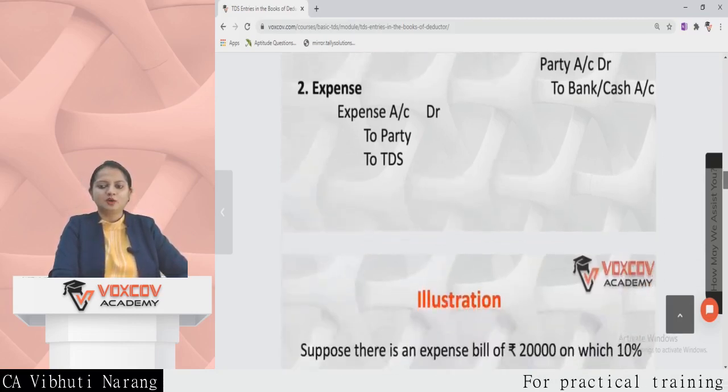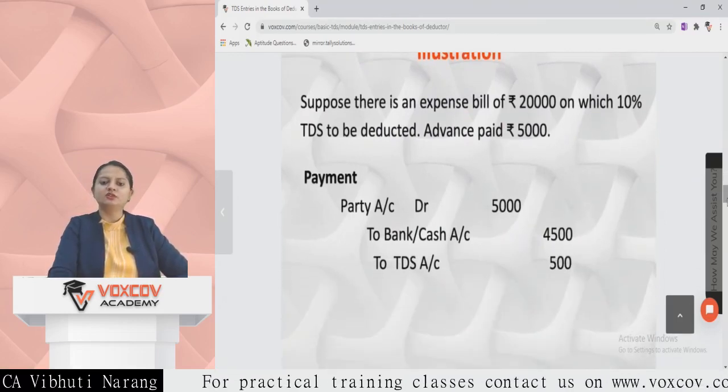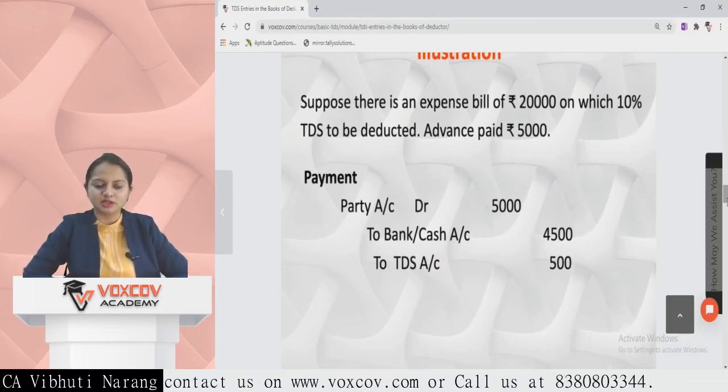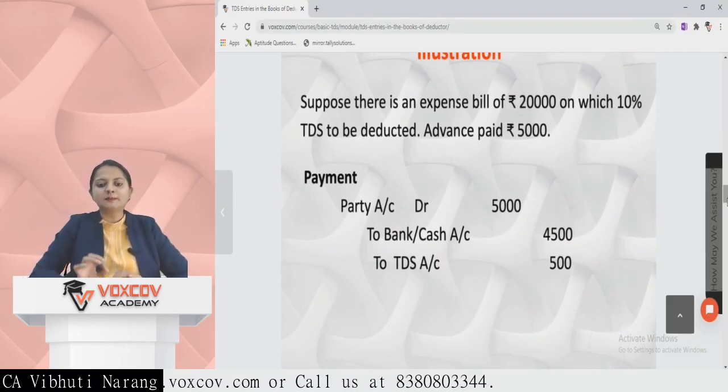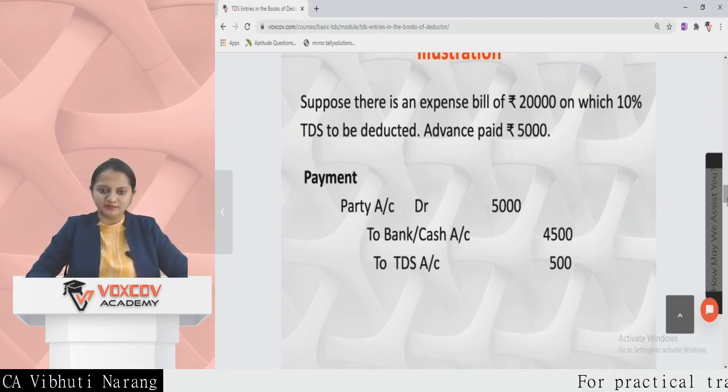Right. Now, there is an expense bill of 20,000 on which 10% TDS is to be deducted, and the advance to be paid is 5,000. Now party account debit is 5,000, which is the advance payment we are making first, and 10% TDS, which is 500 rupees, 10% of 5,000.